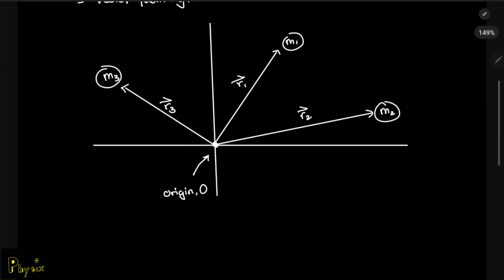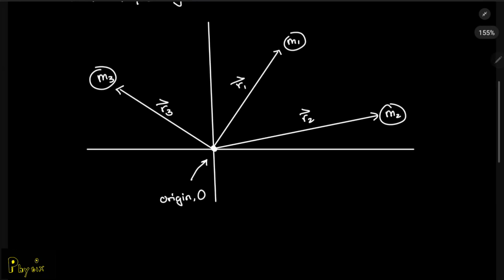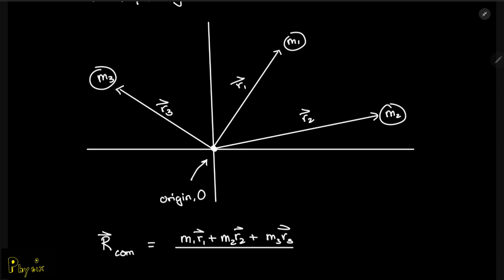So you would define the center of mass of this entire system as RCOM equals M1 R1 plus M2 R2 plus M3 R3, all divided by the sum of all the masses.